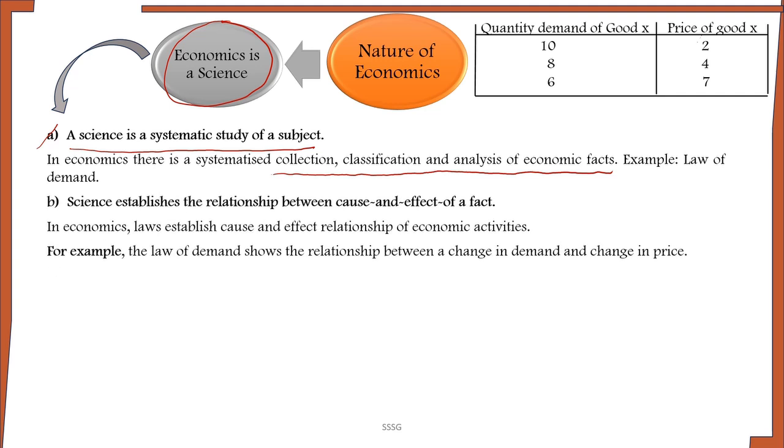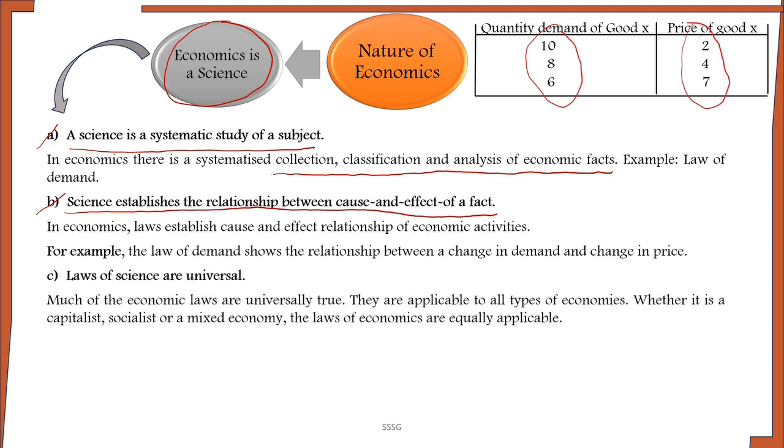The second characteristic feature of science is science establishes the relationship between cause and effect of a fact. In economics, laws establish cause and effect relationship of economic activities. For example, the law of demand shows the relationship between a change in demand and a change in price. That is, when price changes, quantity demand also changes, other things remaining the same.